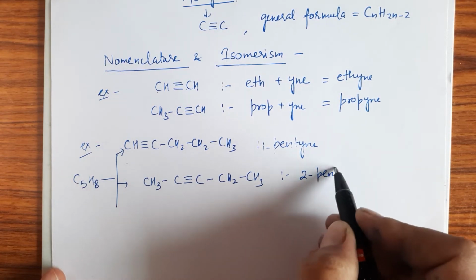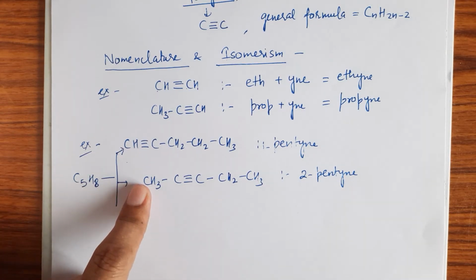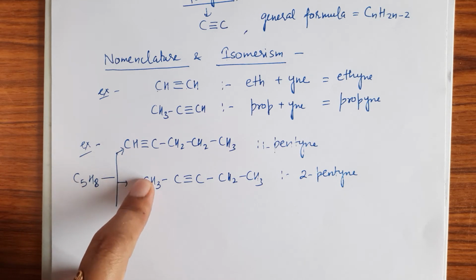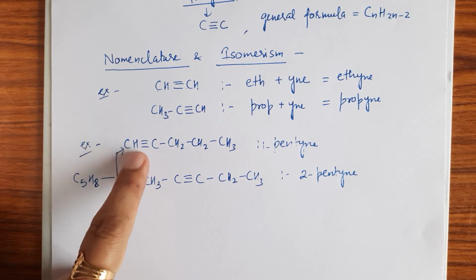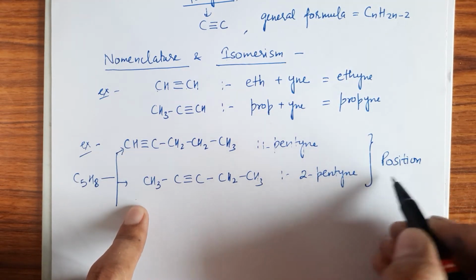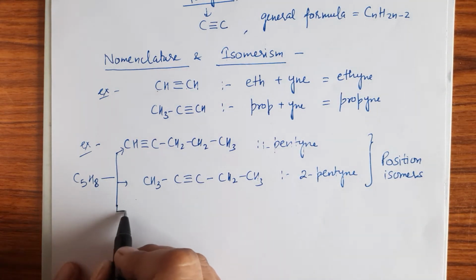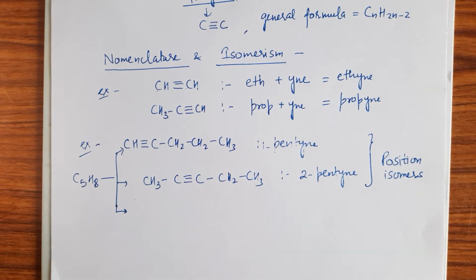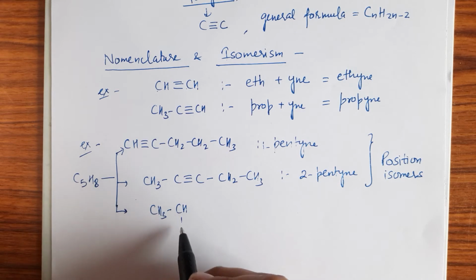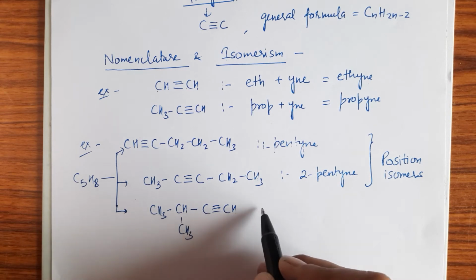So in the first compound and in the second compound, the compounds have the same molecular formula, but there is a difference in the position of the triple bond, right? So the first and second structures are the position isomers of each other. Now come to the next possibility. We can write this compound in the form of a branch chain, right? That means I can write this compound in this way also, right?